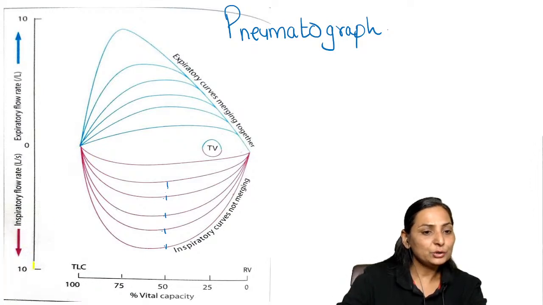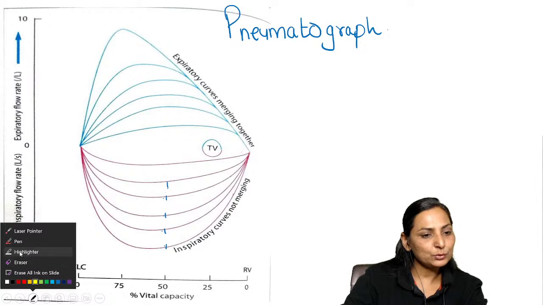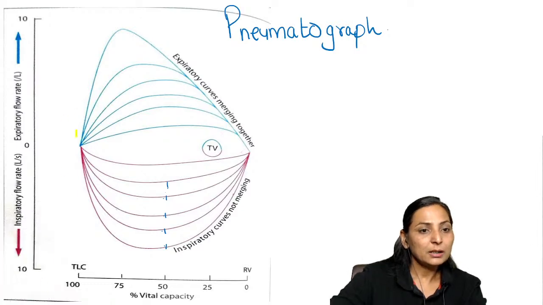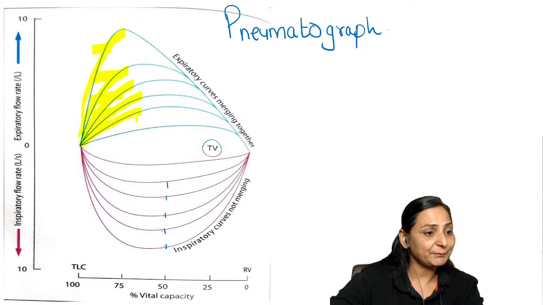But if you are using expiratory efforts, right? If you increase your effort of expiration, the effort dependent portion will show separate graphs, but the effort independent portions are going to merge up.